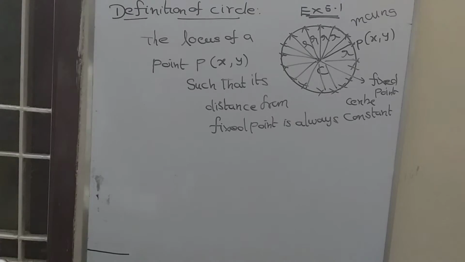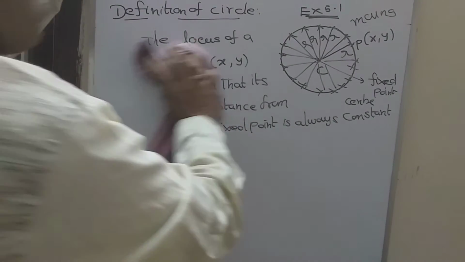Then we will see various forms of the circle. What is the meaning of various forms? Suppose the center and radius of a circle are given, then how will you find the equation of the circle? Suppose the center is given at the origin, then how will you find the equation of the circle? And what is the general form of the circle? All these things are known as different forms of the circle. Even when the ends of the diameter of a circle are given, then how will you find the equation of the circle? So one by one we will discuss, students.